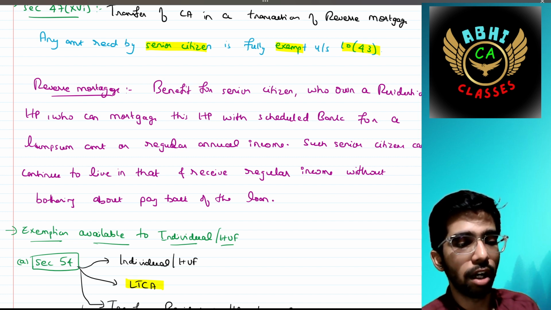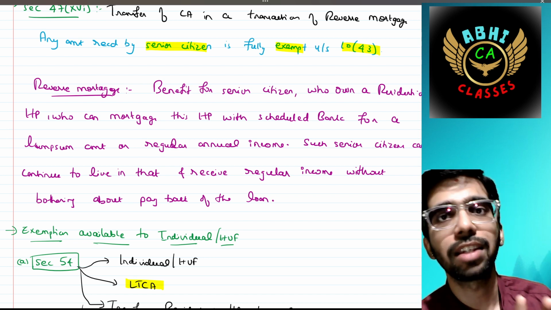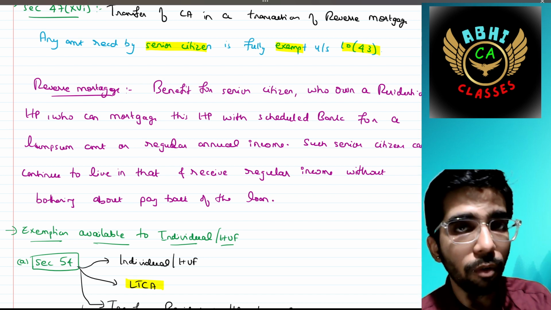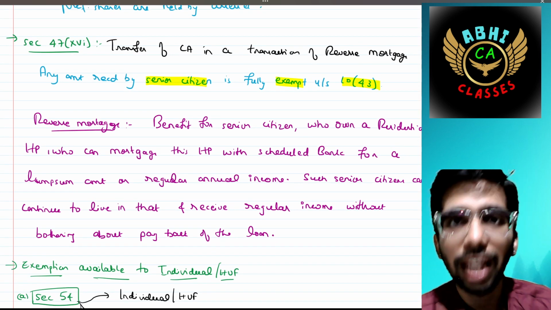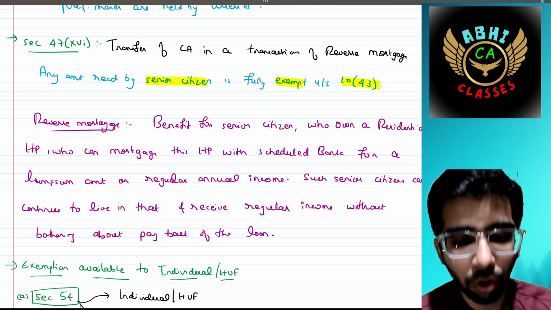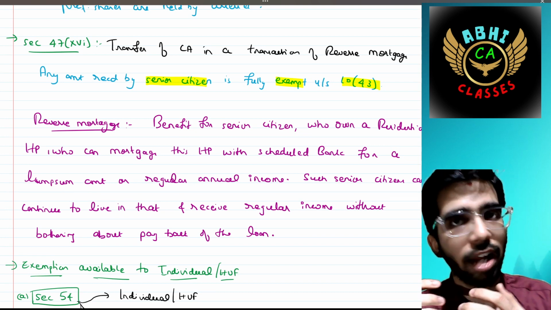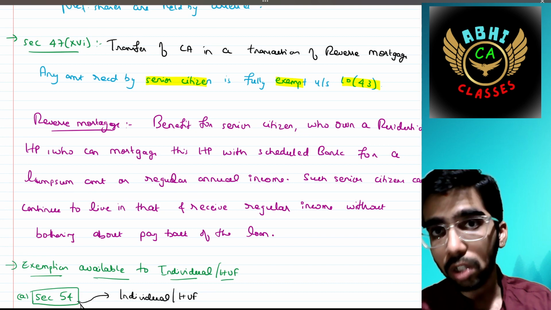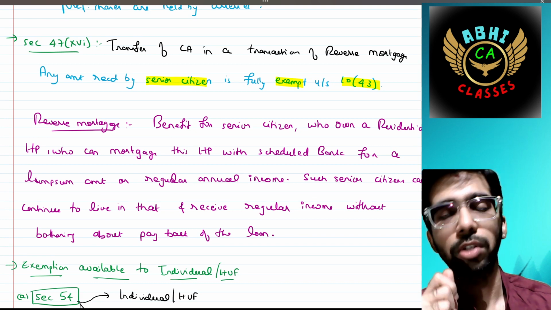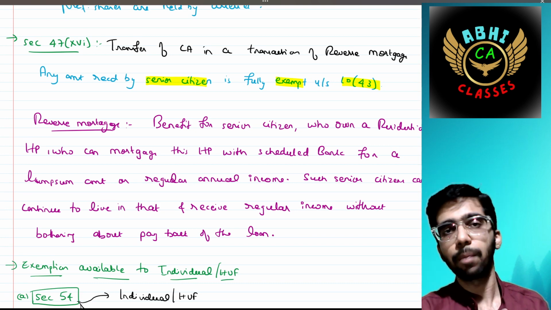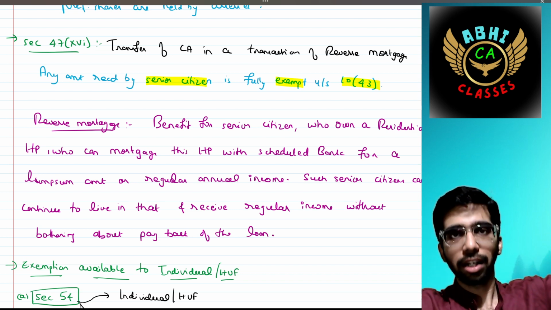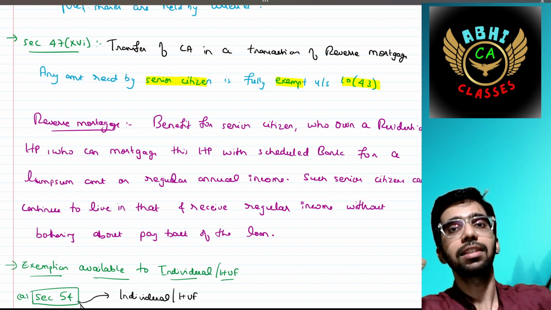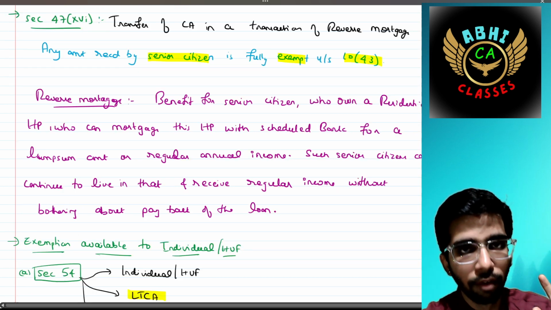In this, he is transferring his house property to the bank, but it is not treated as capital gain. Capital gain would not arise. Okay, it is a benefit given to them. Also, the amount received by the senior citizen, under annual income or lump sum, is exempted under section 10 subsection 43 of the Income Tax Act 1961. These are treated as not a transfer, and hence capital gain would not arise.